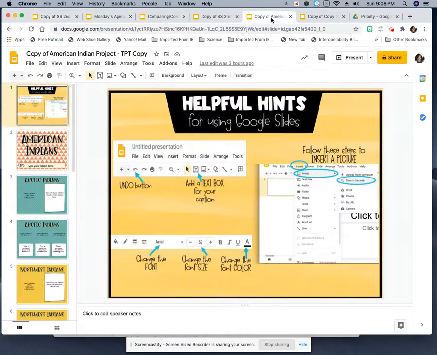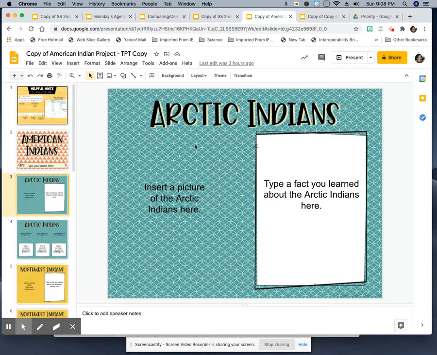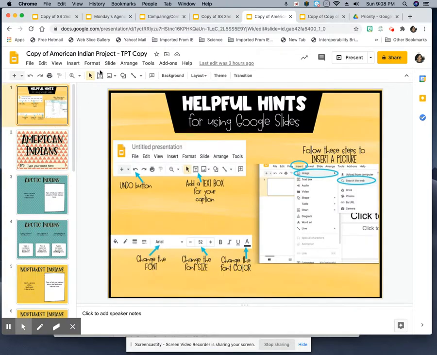So this is something that I have for you to do. This is an American Indians project that you're going to do. You're going to type your name here, and you're going to use the search button in Google to look up an image. It's telling you how to do it here. If you make a mistake, you hit this back button to undo.